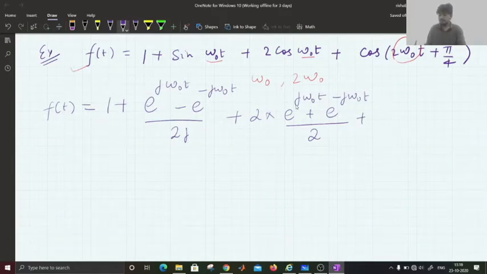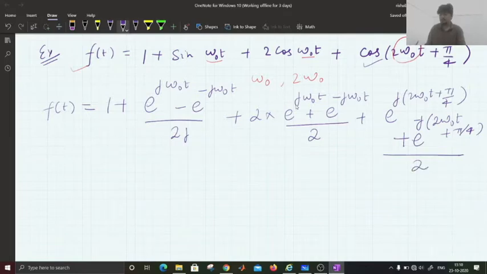And similarly, this will be e to the power j 2 omega naught t plus pi by 4 minus e to the power minus j 2 omega naught t plus pi by 4, by 2. So what we did, we have converted the sine and cosine functions in terms of complex exponentials by applying Euler's formula.